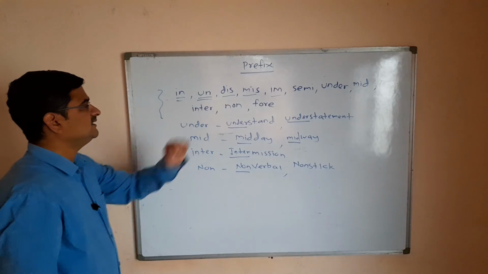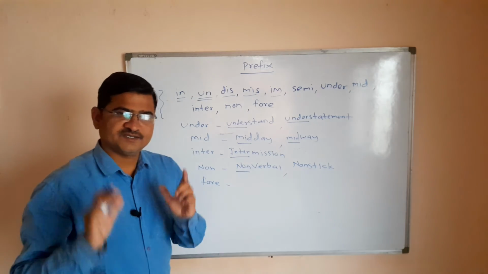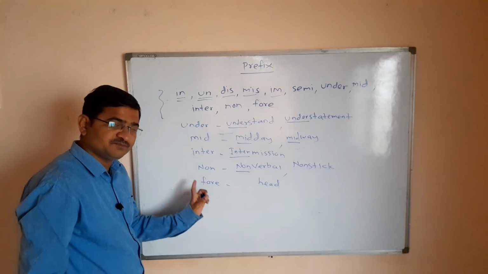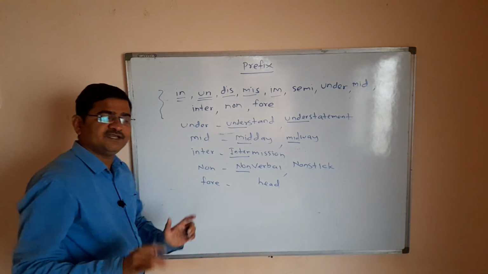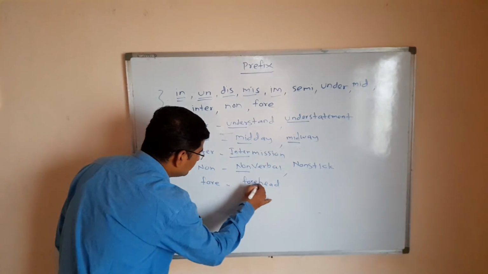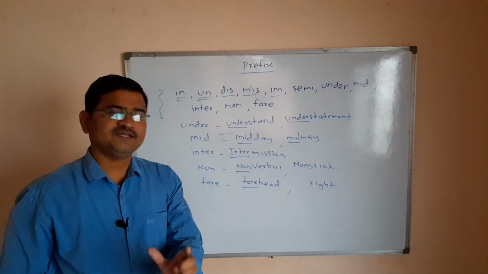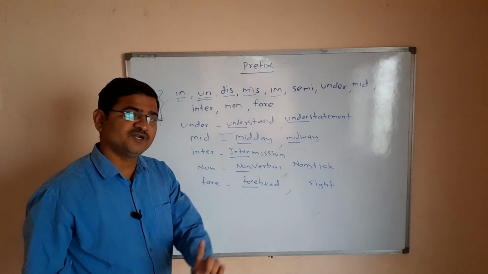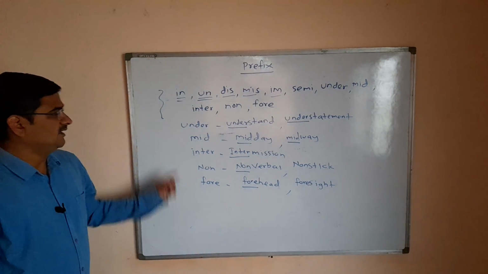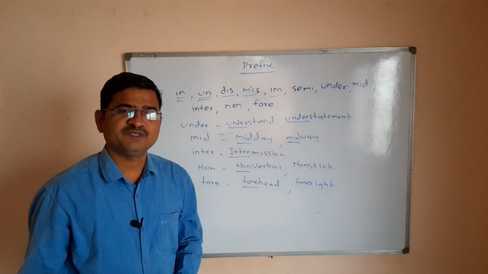Another example of a prefix is fore. See here, look at the board, head. We can add the prefix fore before the word head. We can create a new word. The newly created word is forehead. Sight is a word. We can add the prefix fore before it. The newly created word will be foresight. In this way, we have studied a few important examples of prefixes.